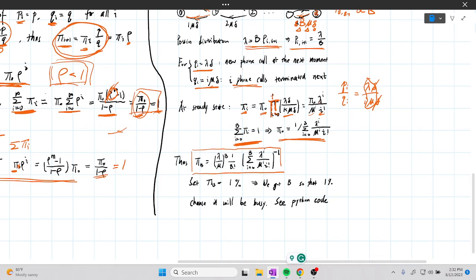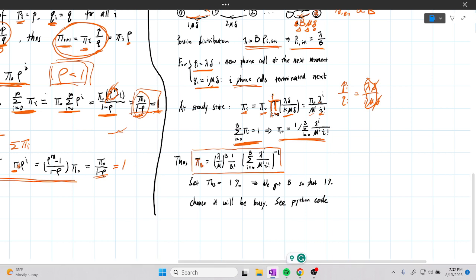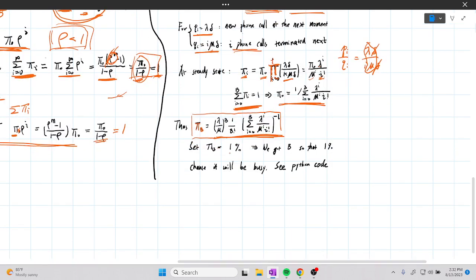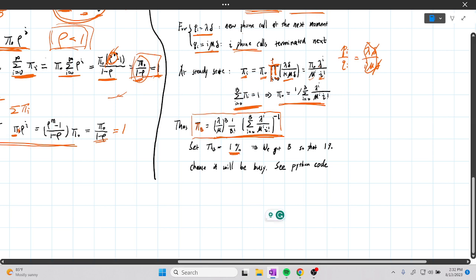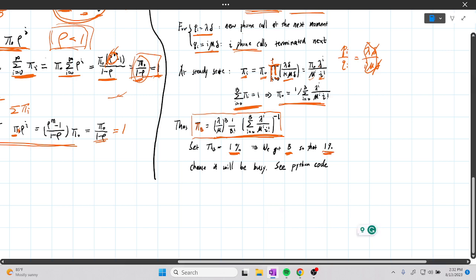We can put it all together. We have the probability of the final line being busy, being occupied, as such. Thus, if we want the probability of being busy to be 1%, meaning there's only a 1% chance that this line will be busy, we can solve for the number of phones required so that only 1% of the time nobody can pick up the phone.